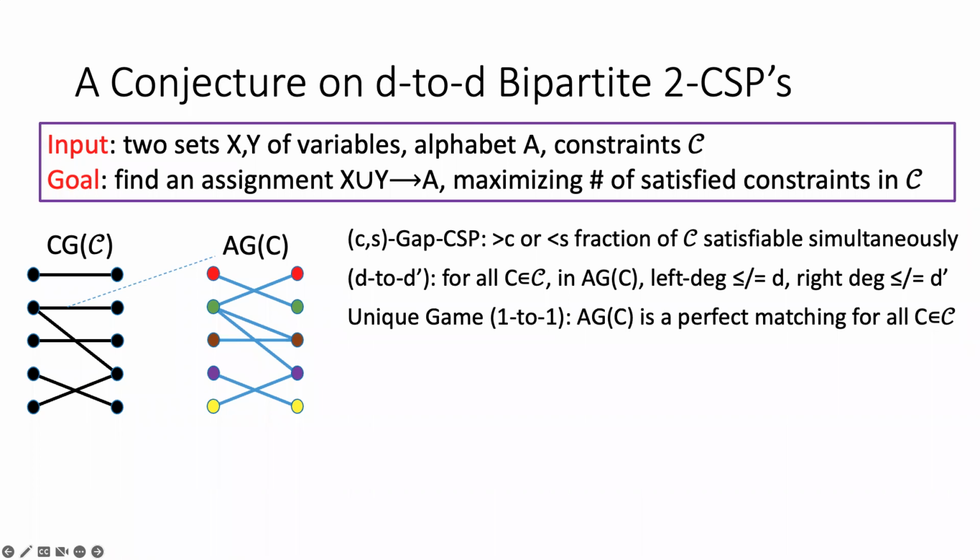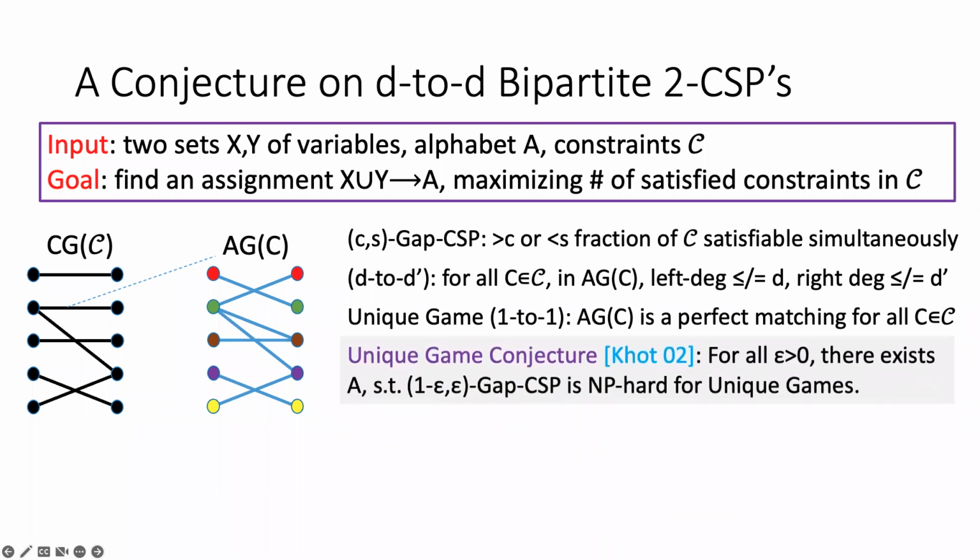The famous unique games conjecture, proposed by Khot in 2002, states that for all constants epsilon, there exists an alphabet size A such that the 1 minus epsilon gap CSP problem is NP-hard for unique games. So it's NP-hard to detect whether an input game is at least C satisfiable or at most S satisfiable for this 1 minus epsilon combination of C and S values.